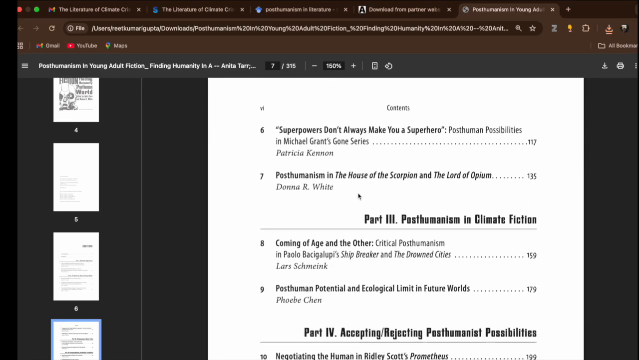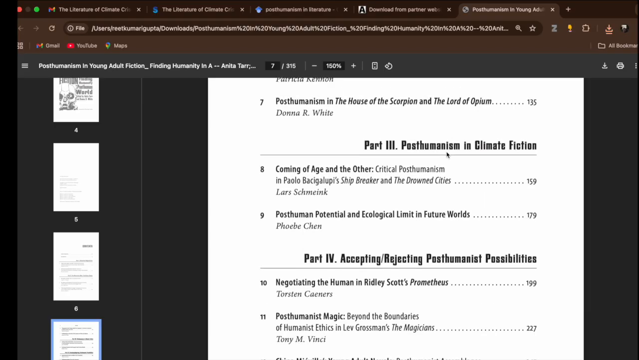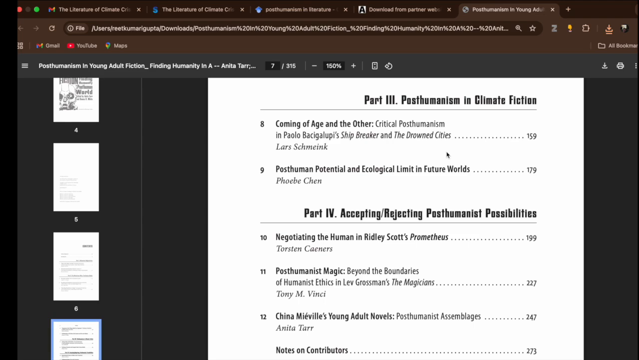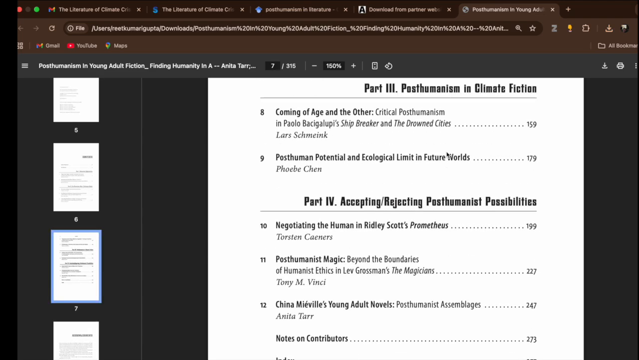Superpowers don't make you a superhero. Post-human in the House of the Scorpion. See, I don't know much. I am telling you very honestly that I don't know much, but I can give you a direction, especially for those people who are new to this. You don't need to read everything, but look for the papers here. These are also papers only, which you have to see according to what your work demands.